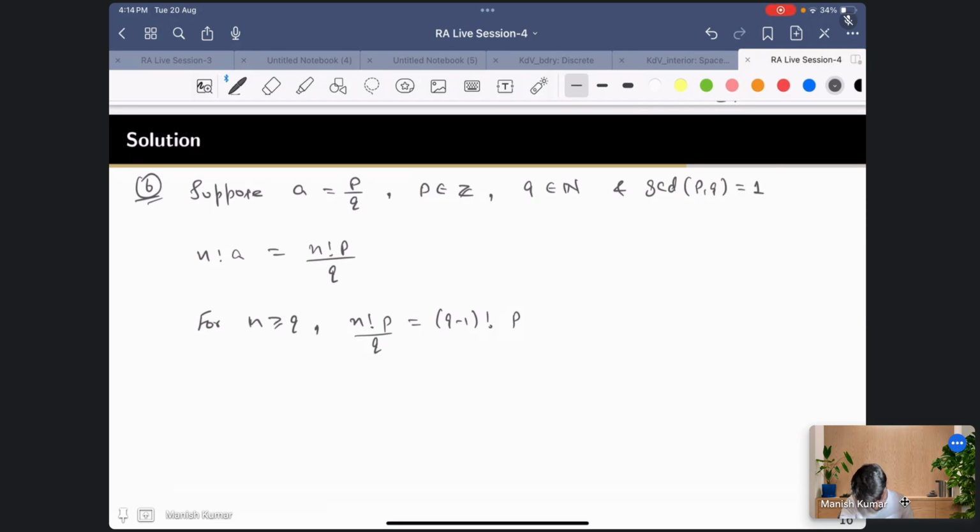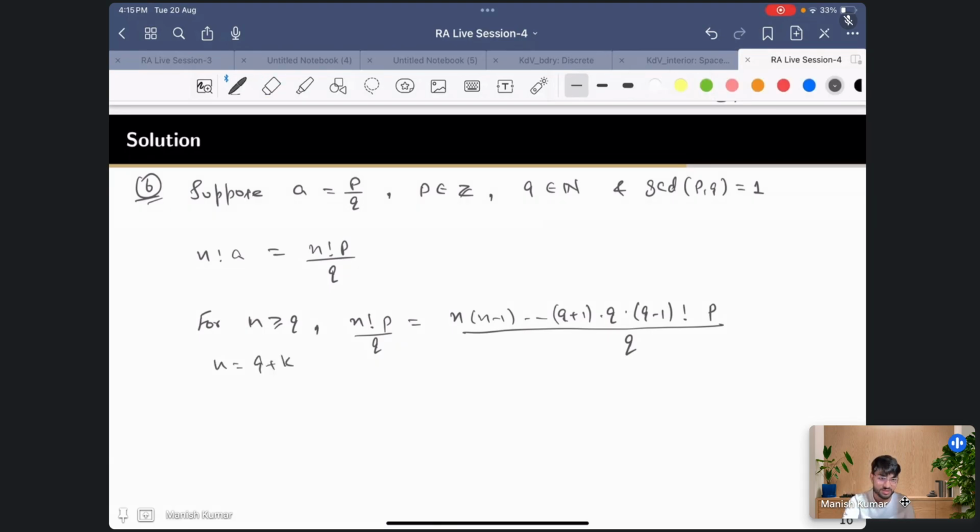So, let me just expand it then. n factorial would be n, n minus 1, and so on till Q plus 1, times Q, and then you will have Q minus 1 factorial times P on Q, right? So this is how n factorial looks. When n is greater than or equal to Q, that means n is equal to Q plus K, where K can be 0.